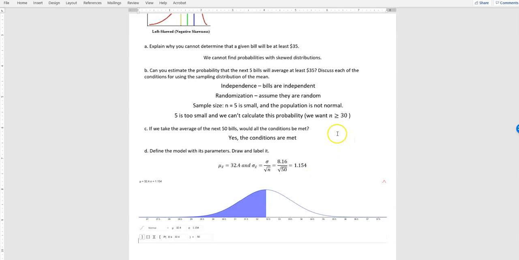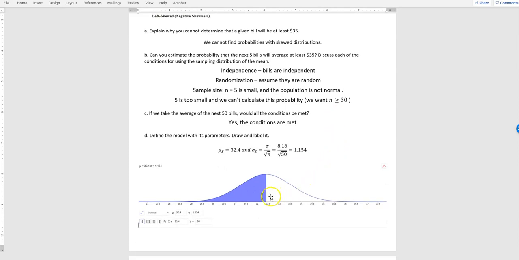And we could draw a picture of that. I did it in GeoGebra, but here's what we're looking at. I just did 50% to show you if we were looking at $32.40, which is our average, 50% of our values would be less than that, and 50% of our values would be more than that. That's just kind of what we should get a feel for. 50% means the halfway point, and that mean being 32.4, that's right where we are.